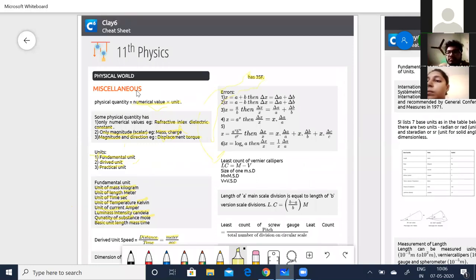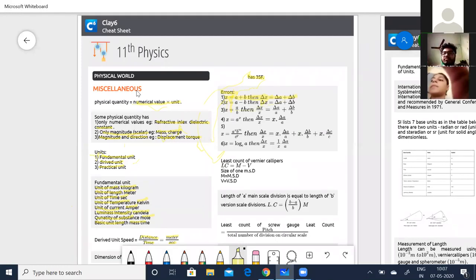Okay. Now coming to the errors. Of course, errors can happen due to the experimental values or the machine defects also. And how are you going to calculate those errors? Let us now see. For example, when it comes to addition, x is equal to a plus b, then delta x is the small error that happens in both a and b. Then delta x is equal to delta a plus delta b. You just add up the errors.